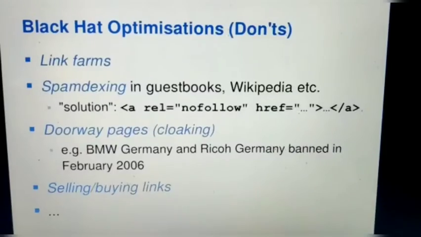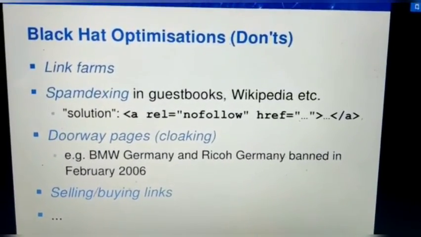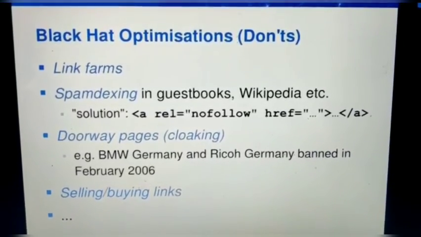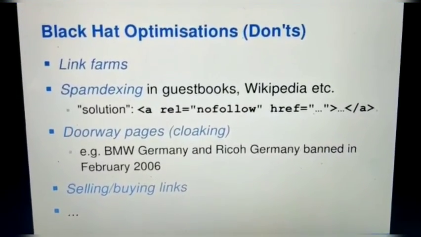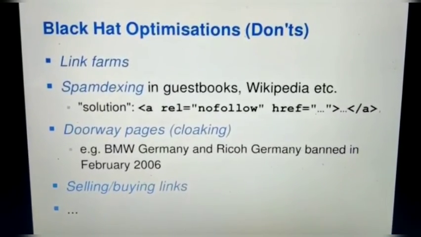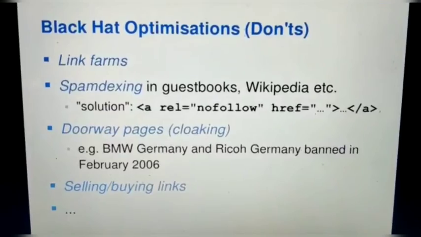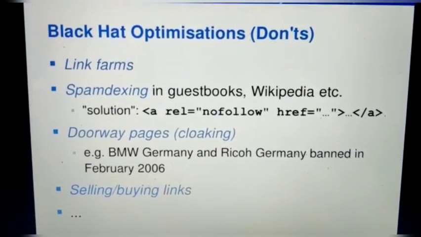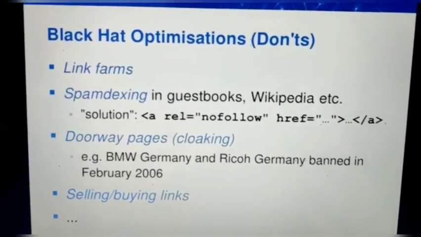One more thing: please don't do this to improve your page, because nowadays Google is smart and uses a lot of algorithms in the background. For example, if you are using link farming, black hat optimization, or some kind of spamming, there is an algorithm called Google Panda.